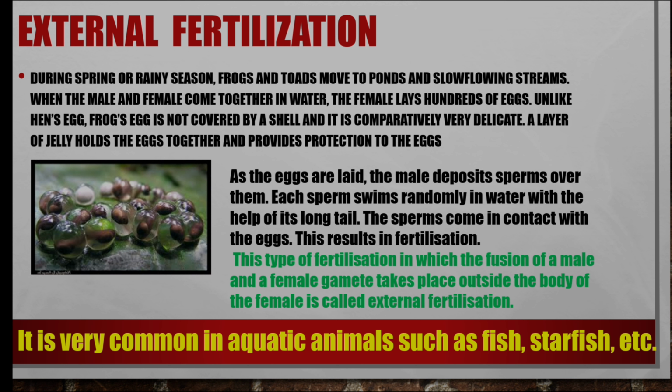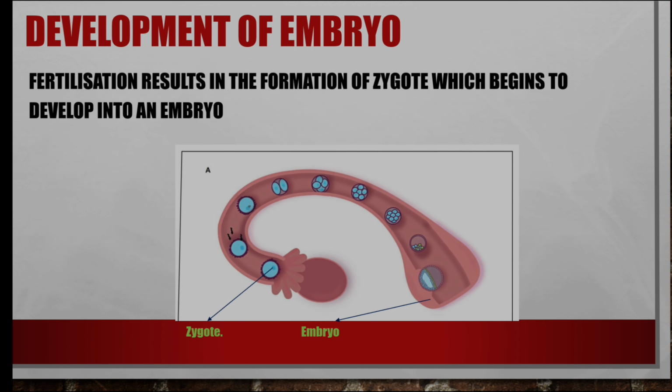Now we are going to discuss the development of an embryo. Fertilization results in the formation of a zygote, which begins to develop into an embryo. The ovary releases ova. That ovum is collected by the fallopian tube. If any male gamete enters the tube, then it fuses, so a zygote is formed. That zygote develops into a number of cells. 1, 2, that 2 multiplies into 4, 4 multiplies into 8. Then they will become a ball of cells.